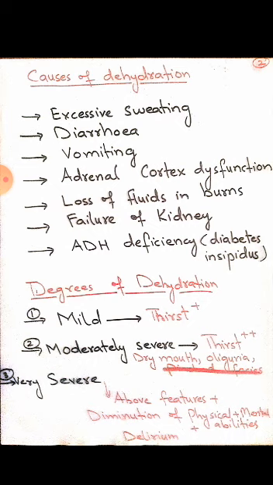ADH deficiency. ADH is what? Antidiuretic hormone, as we have discussed in the last lecture, in hormonal regulation of urine. What is meant by diuretic? The chemical, the compound that causes frequent urination, that causes more water loss, more urinary output through the body. But antidiuretic means it has the contrary effect, the opposite effect to the diuretic. It means antidiuretic hormone will not allow a large amount of water loss through the body, rather it will cause the reabsorption of water through the kidney tubules.